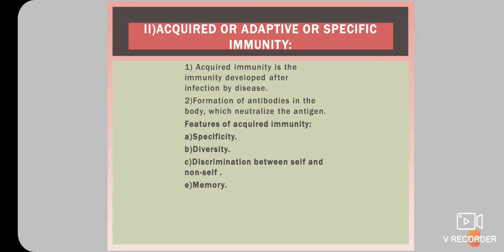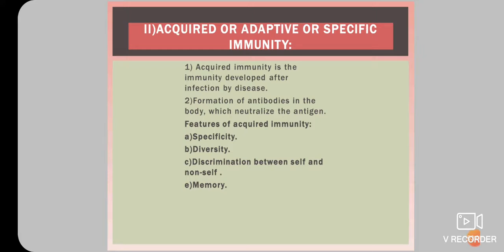It means for one particular type of germ, a specific type of immunity develops, and one type of antigen corresponds to a specific type of antibody production. The second feature is diversity. Diversity can recognize all types of pathogens and their toxins. It means any type of harmful foreign molecules, even newly developed molecules, can be recognized.